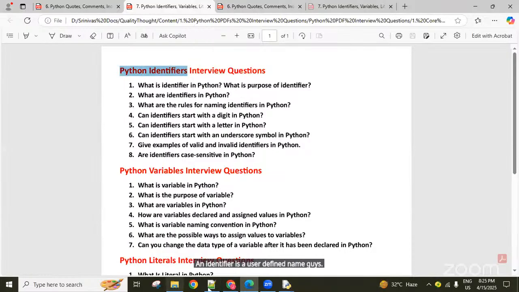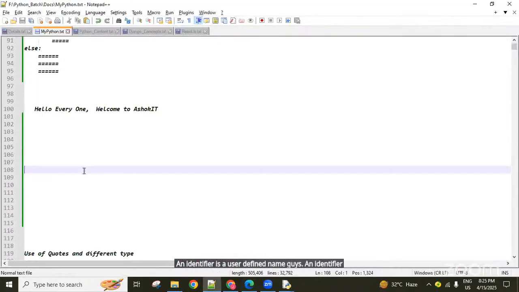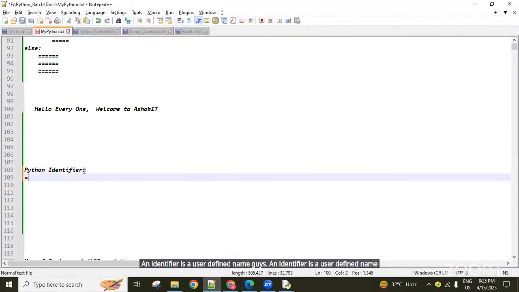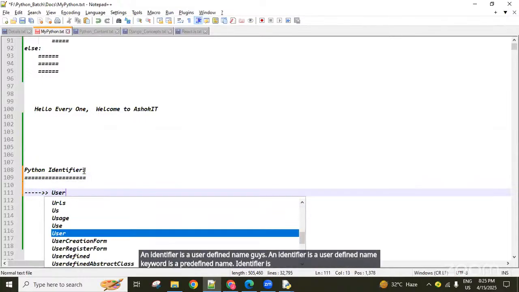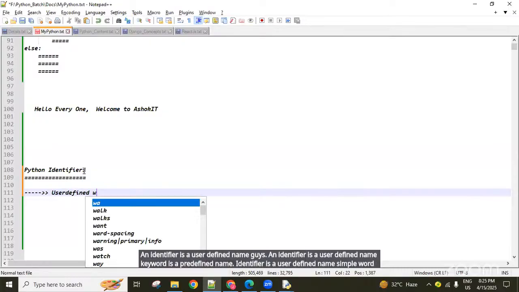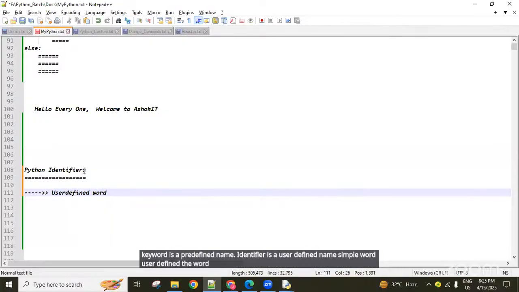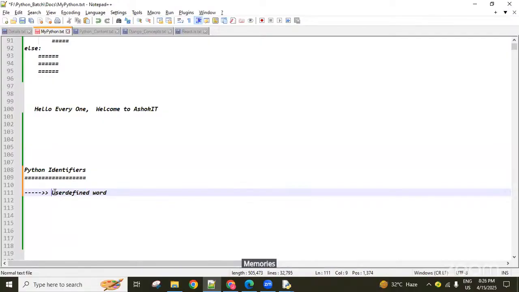A keyword is a predefined name. An identifier is a user-defined name. Simple word, user-defined word. As per our requirement, we can create it. An identifier is a user-defined name which is used for creating memories in the memory location, and we can use these identifiers for accessing the memories from the memory location.